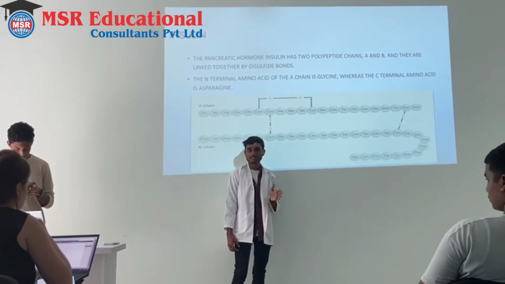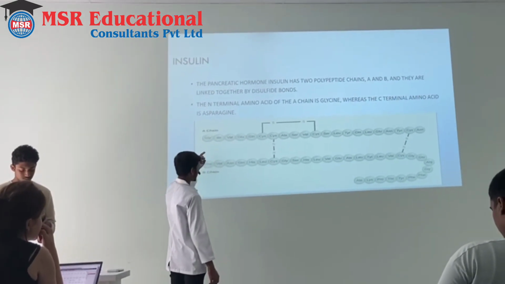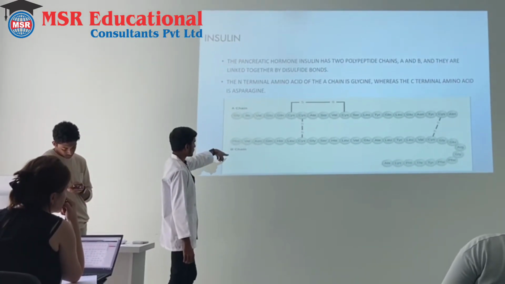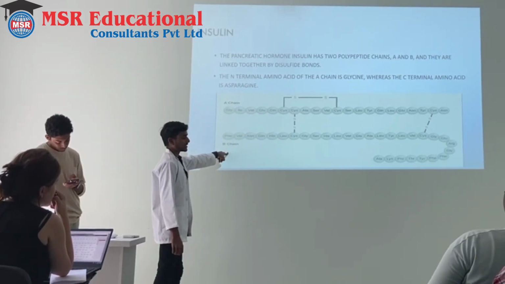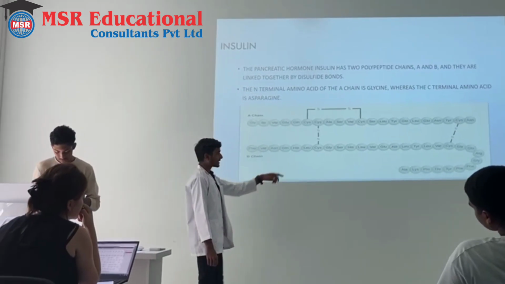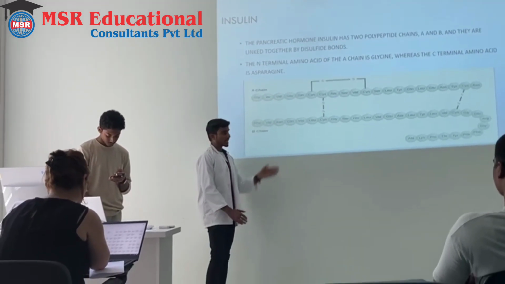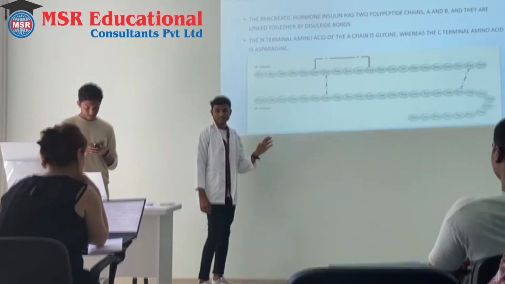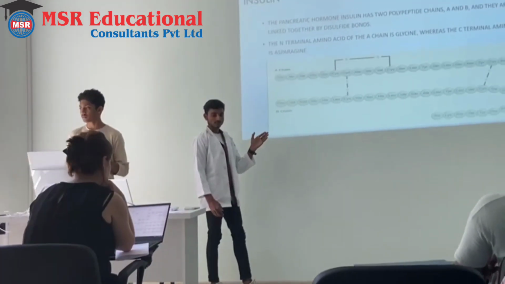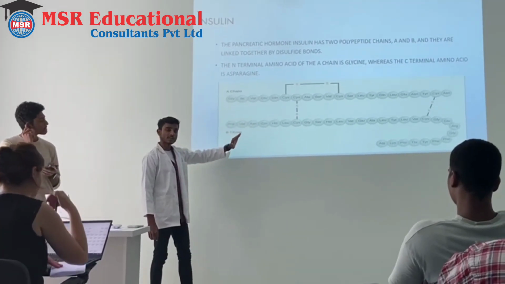Again, scientists discovered a new insulin, which contains an A chain and a B chain. The A chain contains 21 amino acids, and the B chain contains 30 amino acids. So our human insulin contains 51 amino acids, linked by a sulfide linkage. This insulin is secreted in the pancreas by the beta cells. And for example, if we take